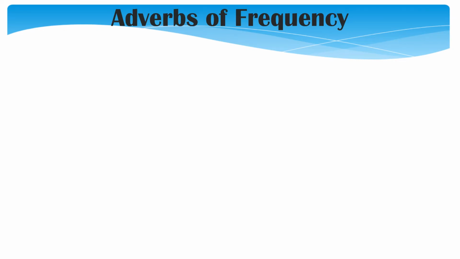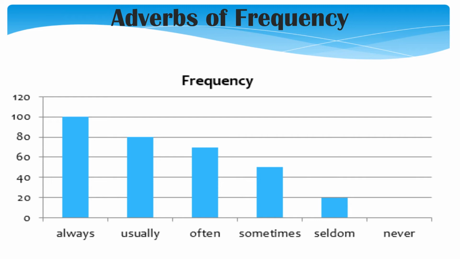The simple present is also used with adverbs of frequency. Now these are as follows. Repeat after me for the sake of pronunciation. Always.